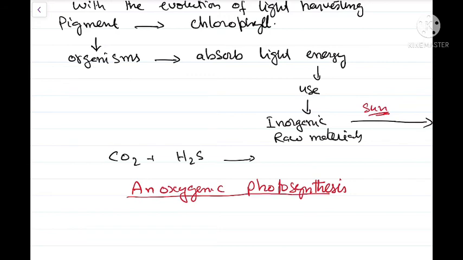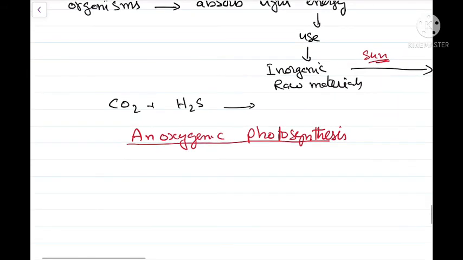So the first photoautotrophs were anoxygenic photoautotrophs because they used a source of hydrogen other than water. Water was not used as a source of hydrogen. As a result, their atmosphere, their surroundings, were still without free molecular oxygen.